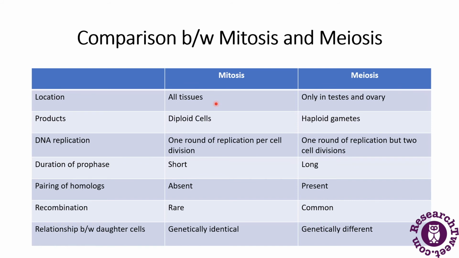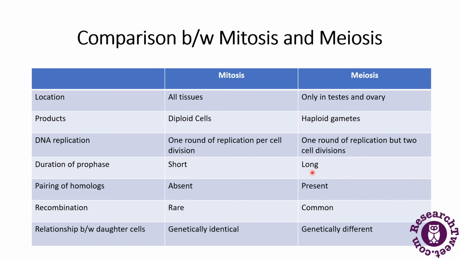For DNA replication, there is one round of DNA replication per cell division in mitosis, while in meiosis there is one round of replication but two cell divisions, because cells with half the number of chromosomes are formed. The duration of prophase in mitosis is short, but in meiosis it is long, because there are many stages in meiosis 1: leptotene, zygotene, pachytene, diplotene and diakinesis. They are all stages of prophase in meiosis 1, so it is very long.